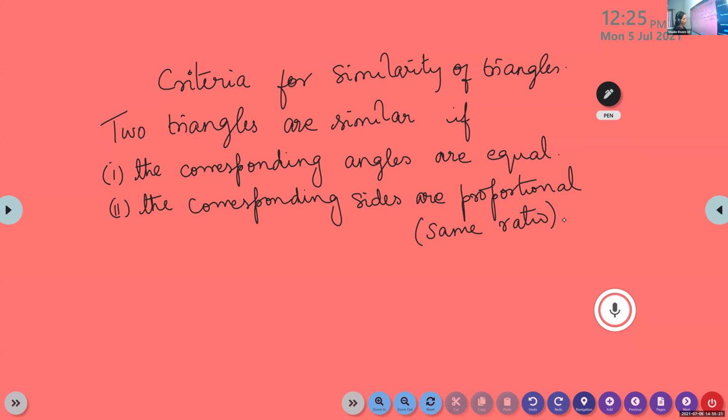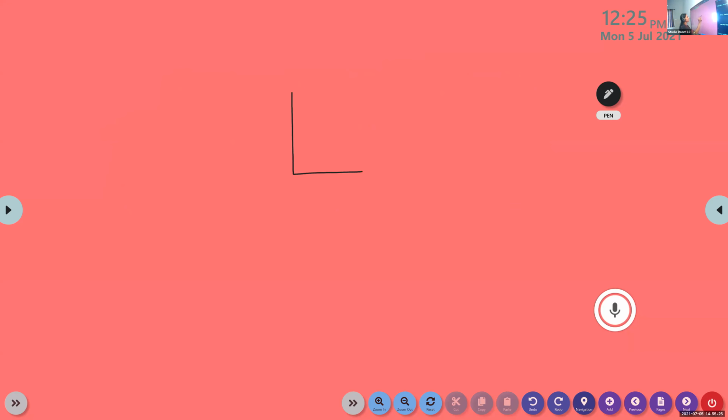Now listen, children. Suppose I am drawing one right angle triangle. Here it is 90 degrees. So one side we can take as the base. The other side we will take as the height. Area of the triangle is half into base into height.